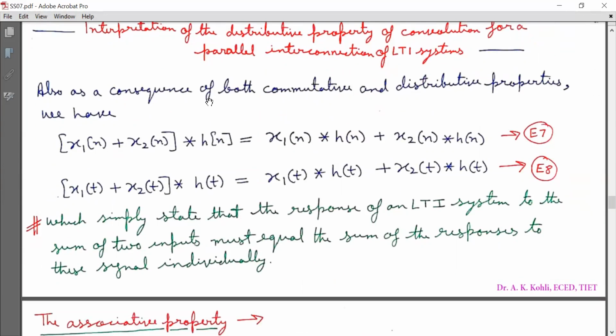Also, as a consequence of both the commutative and distributive properties, we have (x1[n] + x2[n]) convolved with h[n] is equal to x1[n] convolved with h[n] plus x2[n] convolved with h[n].